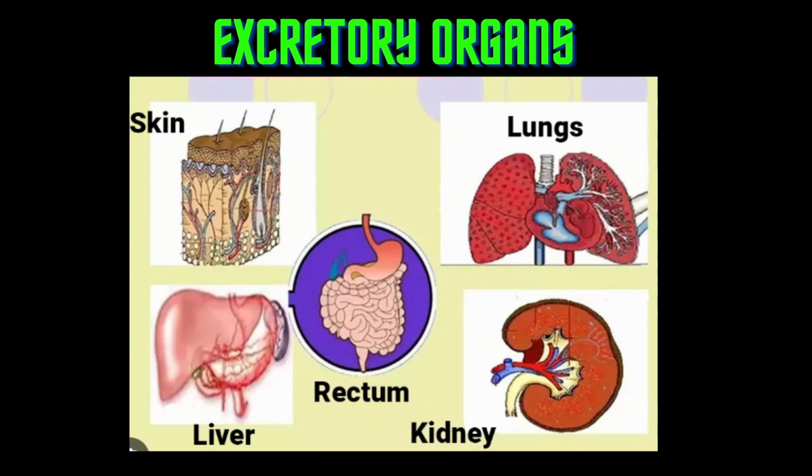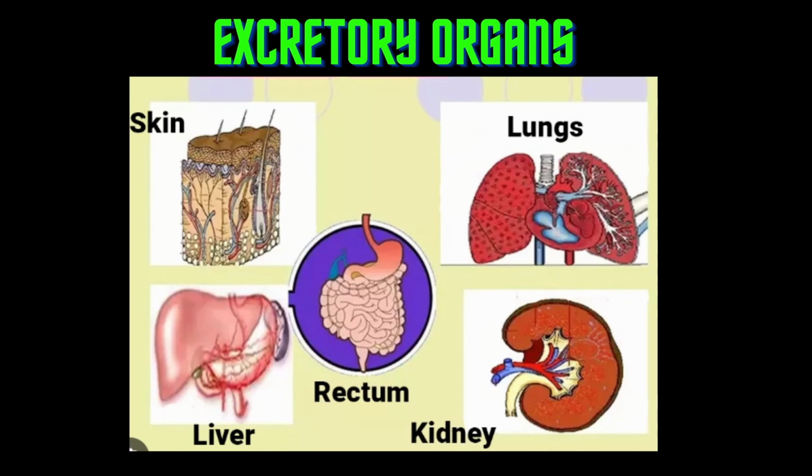First, let us understand what excretion is. Excretion is the elimination of metabolic waste out of our body. Waste products are formed because of catabolism of glucose and amino acids which are present in our body, which we intake. The waste products are formed in the form of carbon dioxide and water, bile pigments, and nitrogenous wastes. These are some wastes which are formed, and inorganic salts. Further, we have to remove these out of our body.